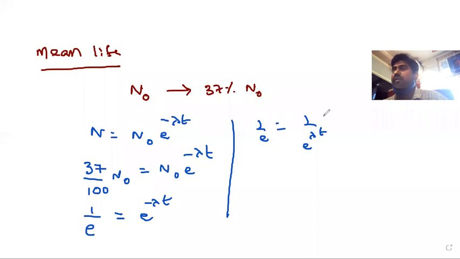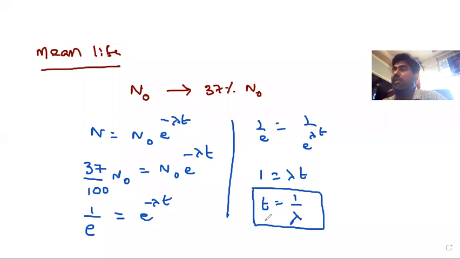Both numerators are the same and the bases are the same, so 1 equals lambda t. The time taken is 1 by lambda, generally represented with the symbol tau. So tau is nothing but mean life. Mean life equals 1 by lambda.